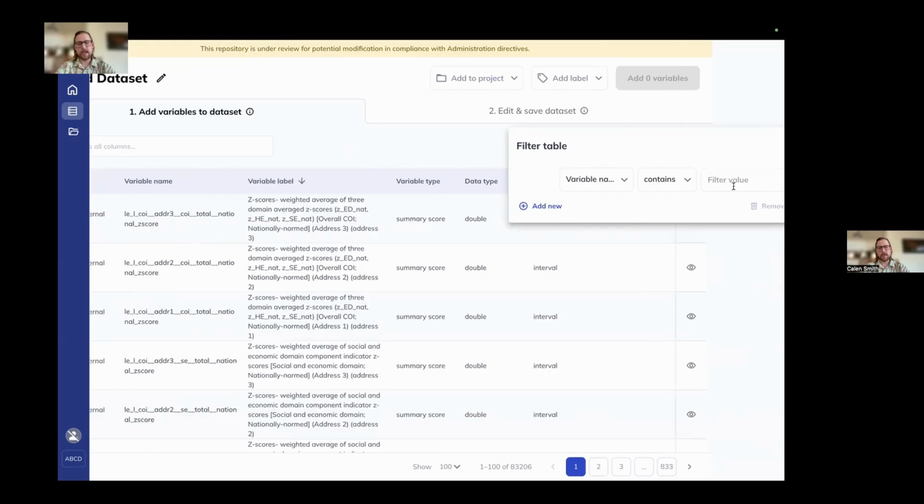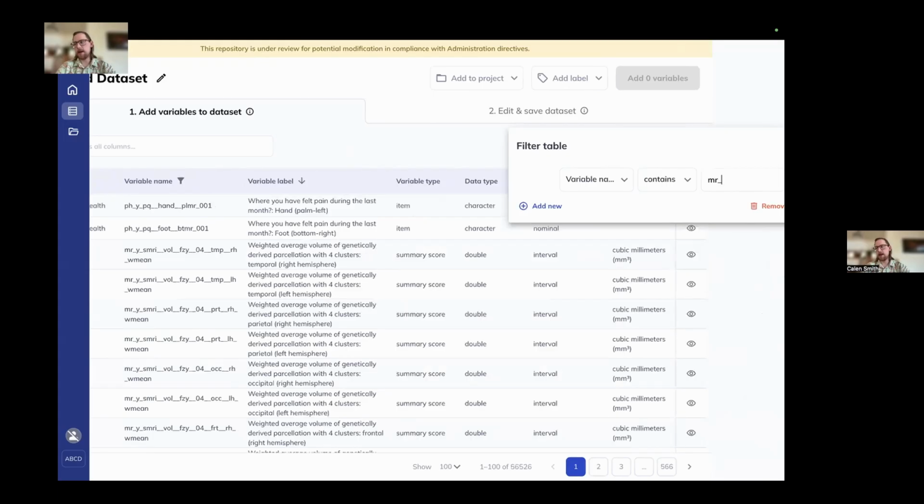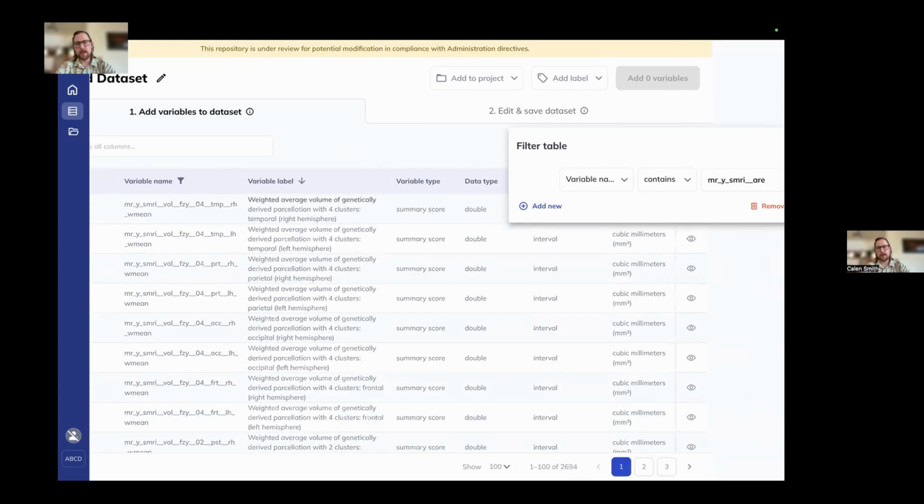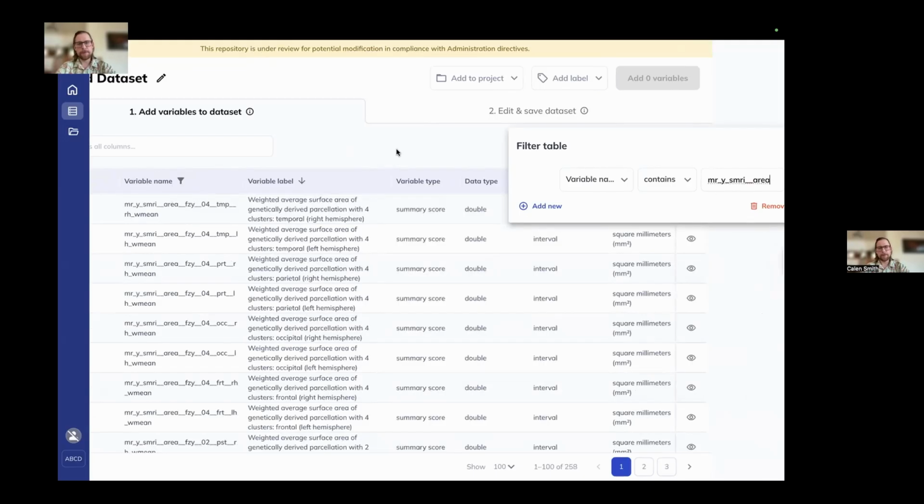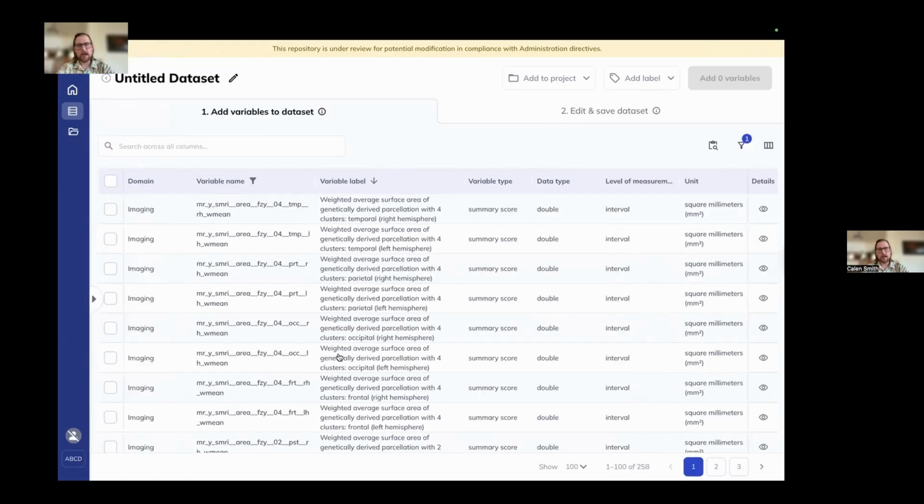We want it to be in our MR domain, and then I'm going to do a structural MRI measure and look at area. So now you can see that we're limited down to only variables that follow that similar structure. So they contain mr_y_smri__area. We have 288 variables shown right now. And I'm going to go ahead and show you the details view for one of these.